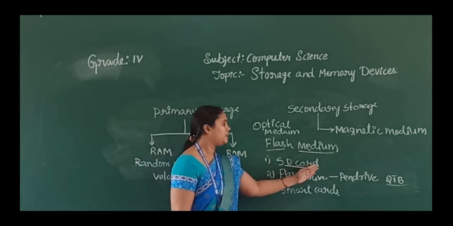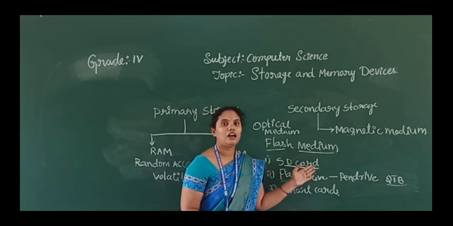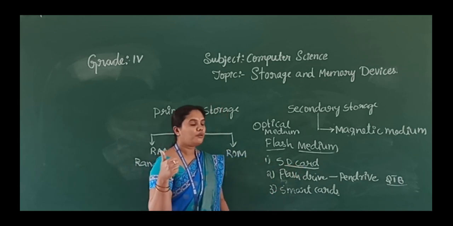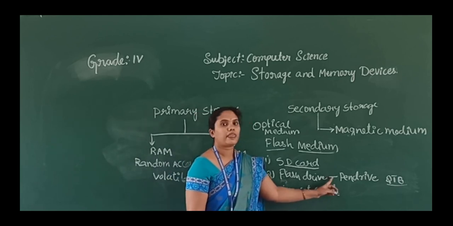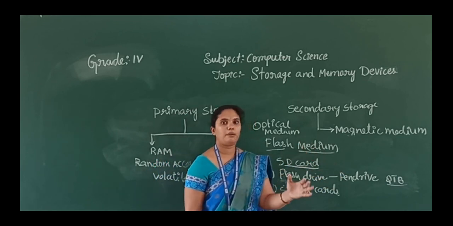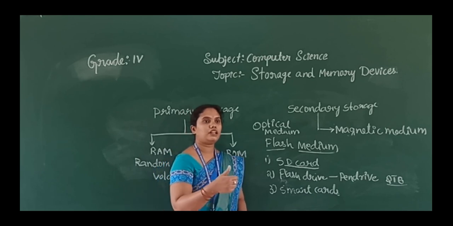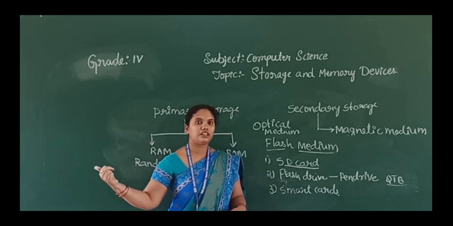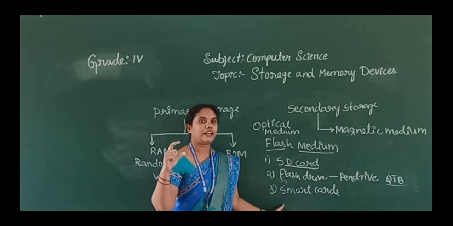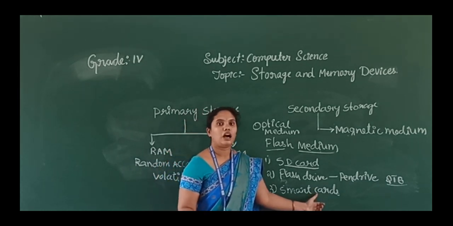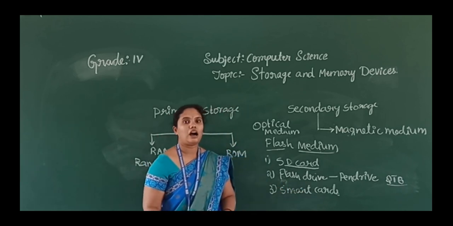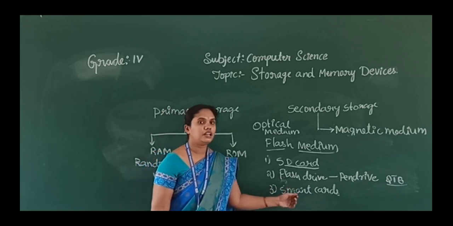So SD card we will use in our mobile or camera or in MP3 players to store the music, videos and other data. Smart cards have a chip inside, and we can use these smart cards in online shopping or in the shops for swiping.